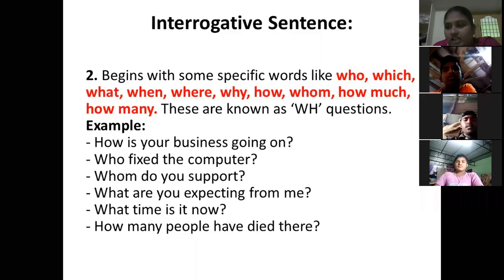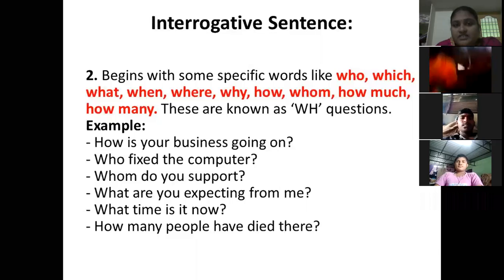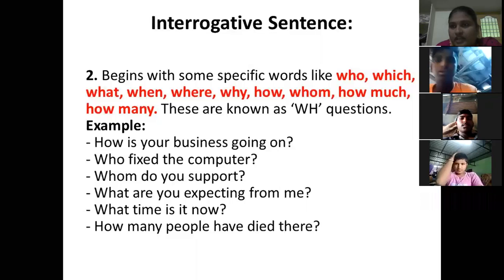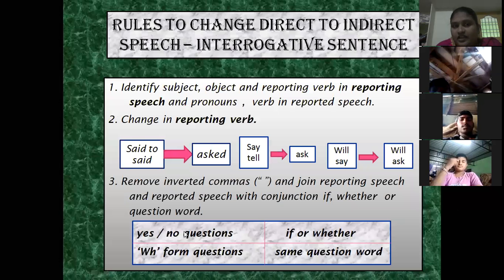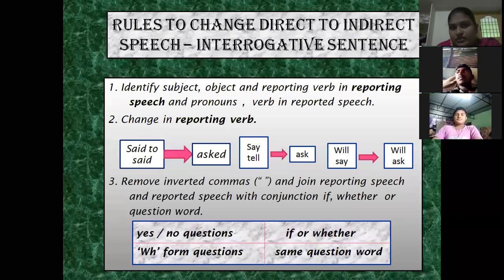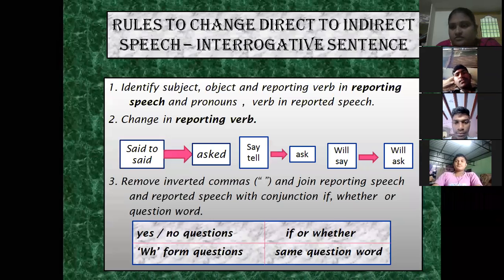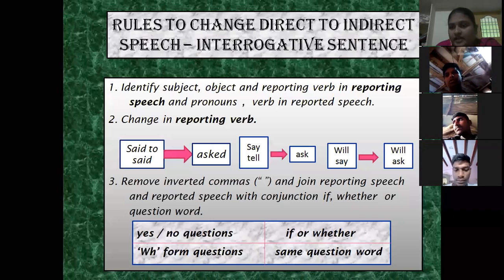Now the double H form questions. They begin with some specific words like who, which, what, when, where, why, how, whom, how much, how many. These are all double H words. So these are double H form questions. Here are examples.